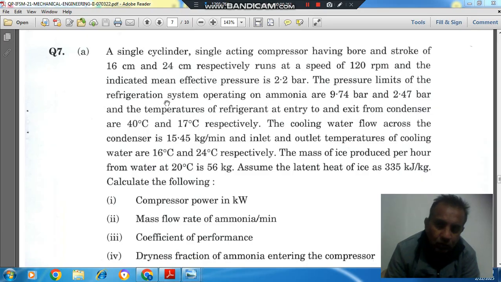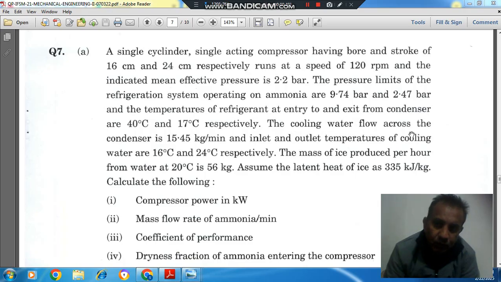The pressure limits of a refrigeration system operating on ammonia are 9.74 bar and 2.47 bar, and the temperature of the refrigerant at the entry to and exit from the condenser are 40 degrees Celsius and 17 degrees Celsius respectively.